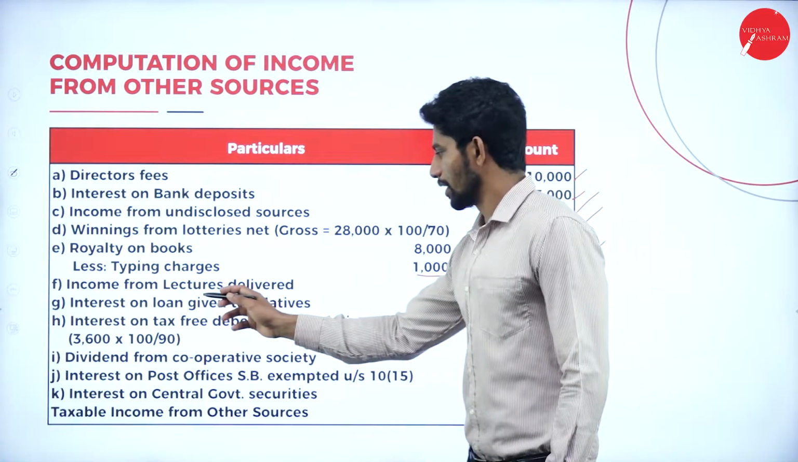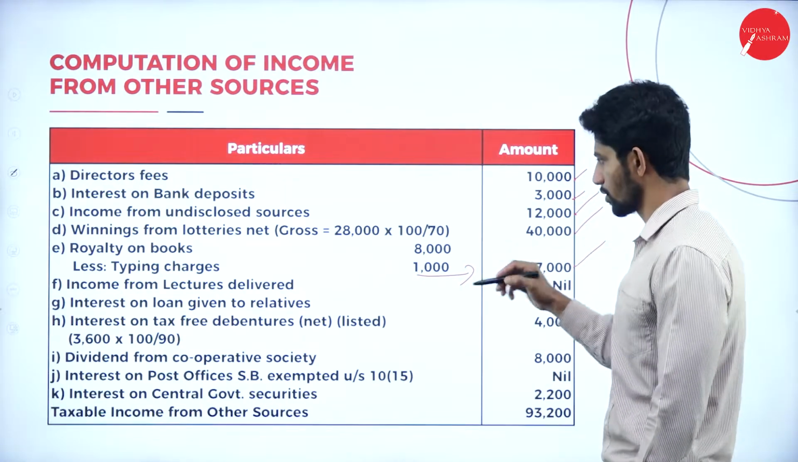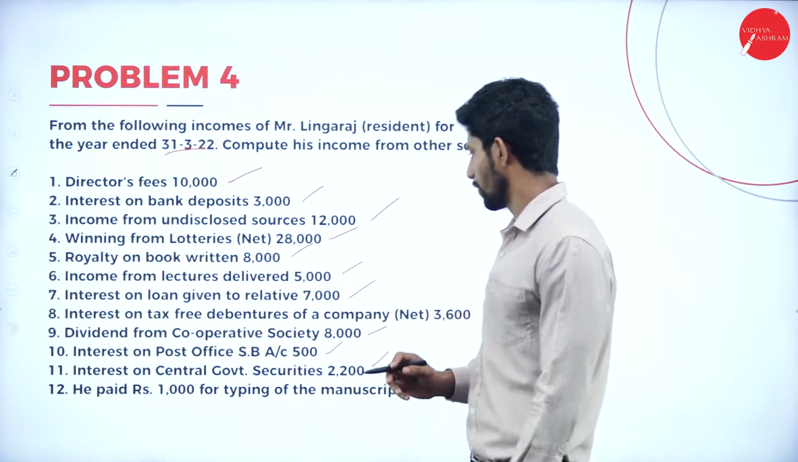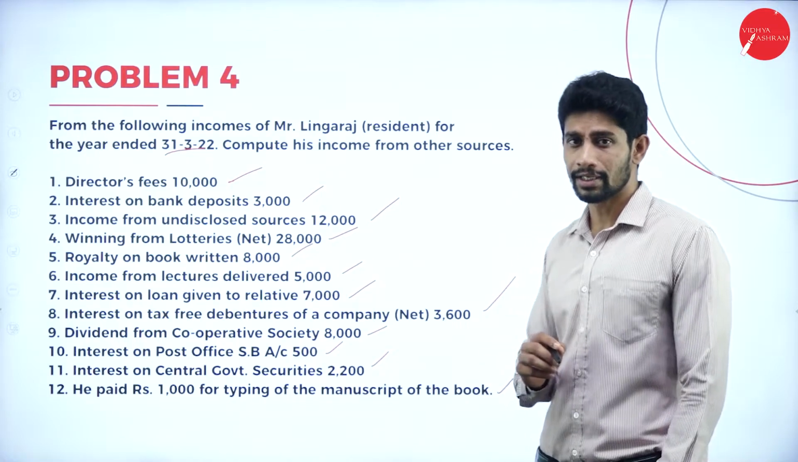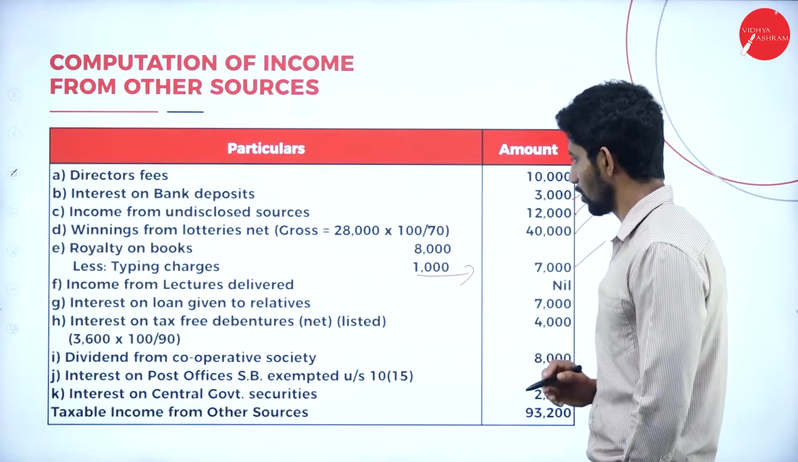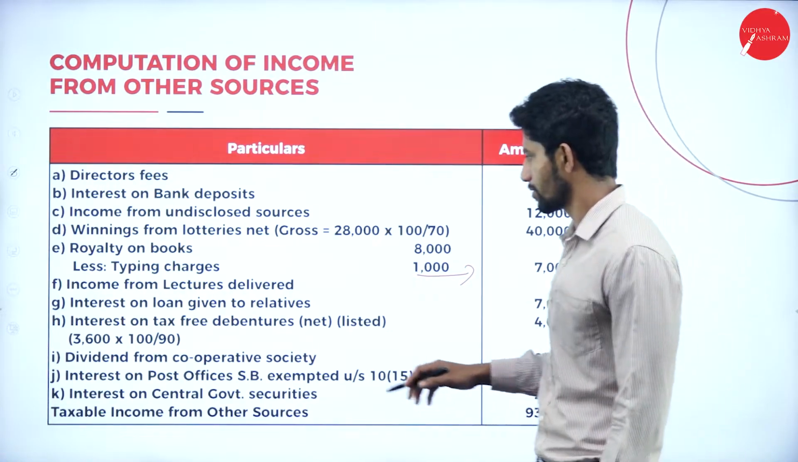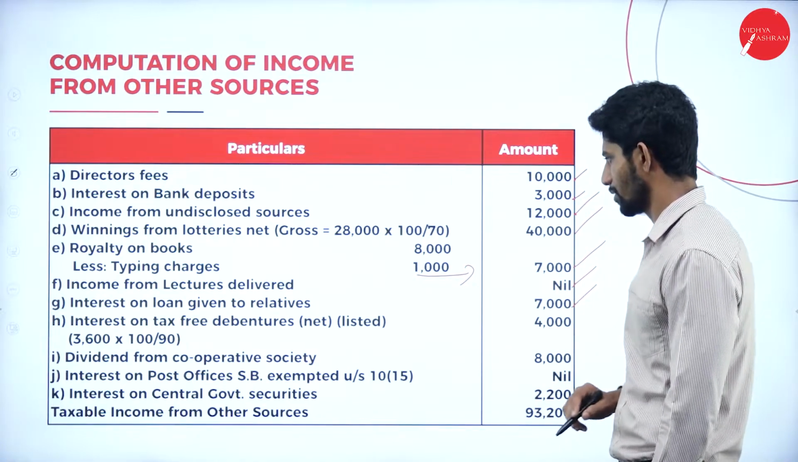Next, income from lecture delivered, rupees 5,000. This income comes under income from salary, not under the head of income from other sources. So here we have written it as nil. Next, interest on loan given to relatives, rupees 7,000.